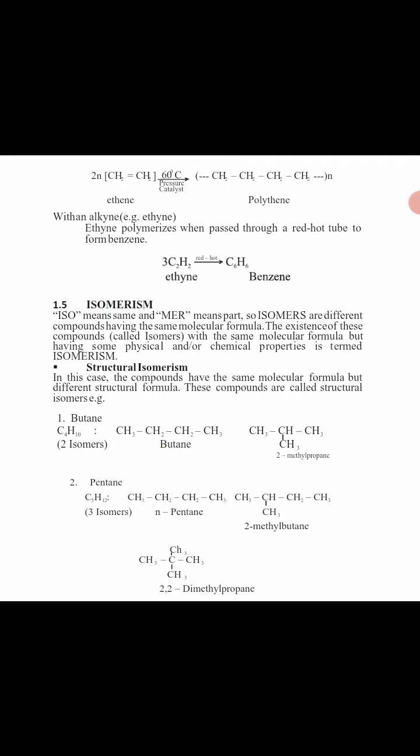Quickly, isomerism. What is isomerism? From the name, iso means same and mer means part. So isomers are different compounds having the same molecular formula. They have the same molecular formula, but not the same structural formula.